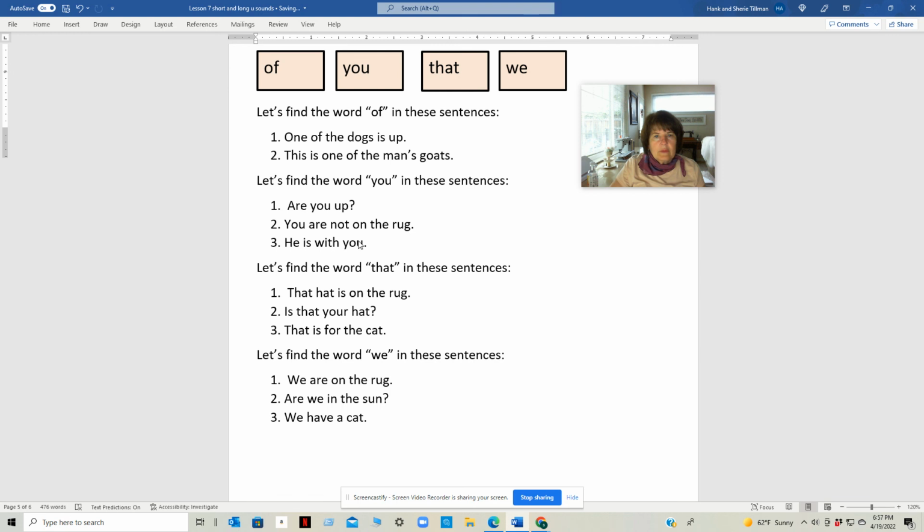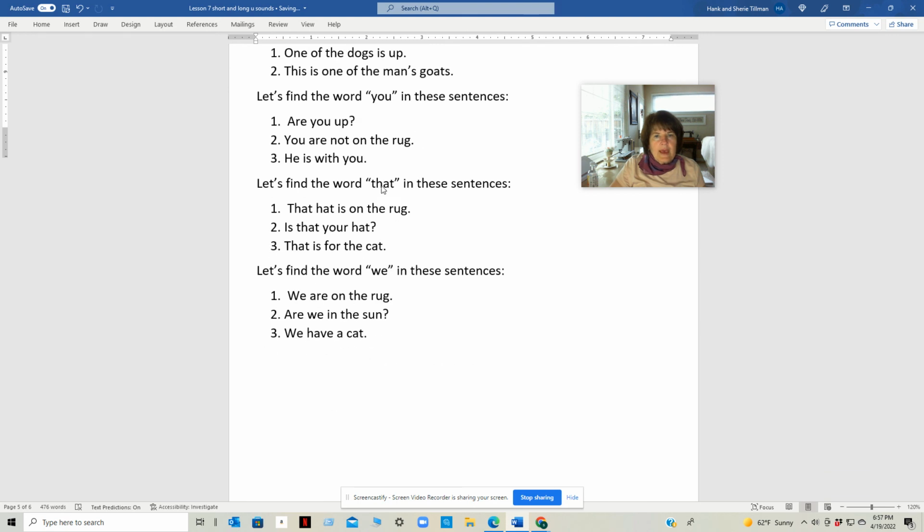Let's find the word that in these sentences. Number one, here's that. That hat is on the rug. Let's find that in number two. Here's that. Is that your hat? And let's find that in number three. Here's that. That is for the cat.